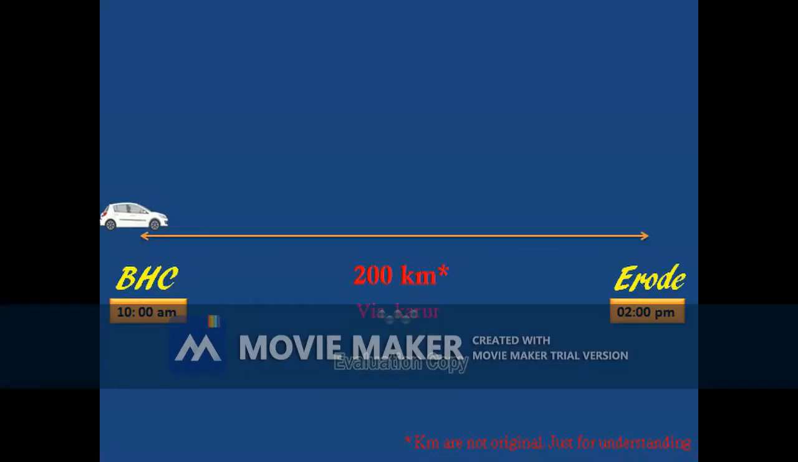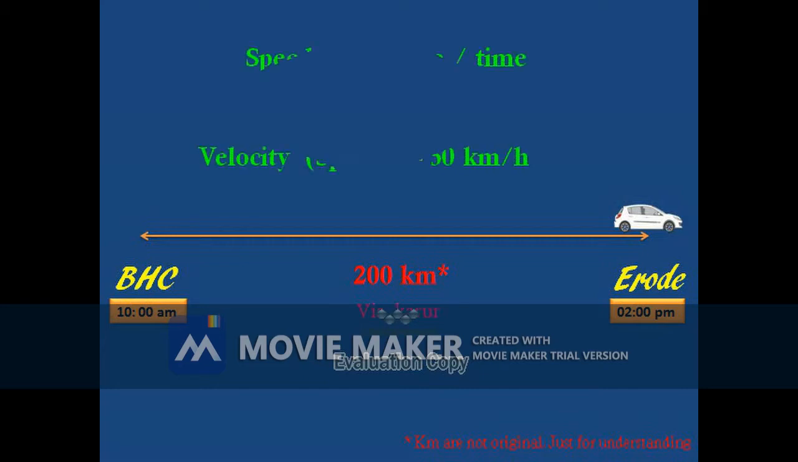Are you ready? I want to go to Erode from our college. If I am going via Karur, the distance between college and Erode is 200 km. I started here at 10 am and reached Erode at 2 pm. Then what is the speed of my car? How can we calculate it? Speed is equal to distance divided by time. Then 200 km divided by 4 hours is equal to 50 km per hour.